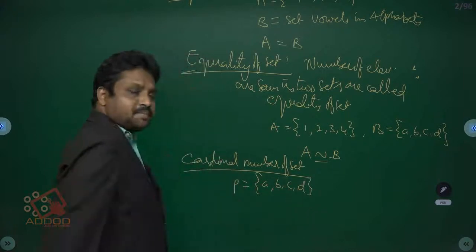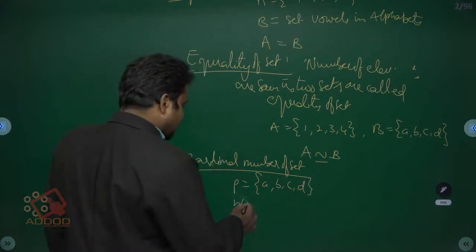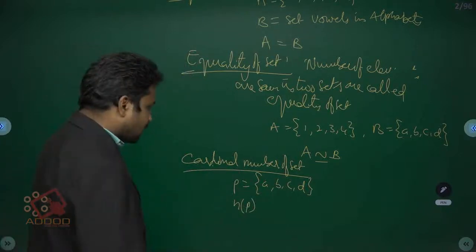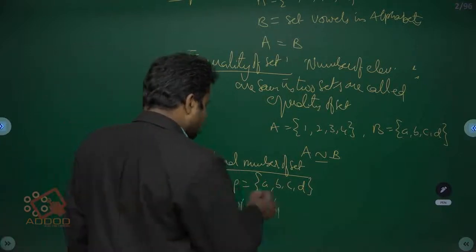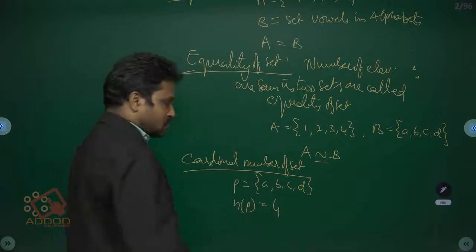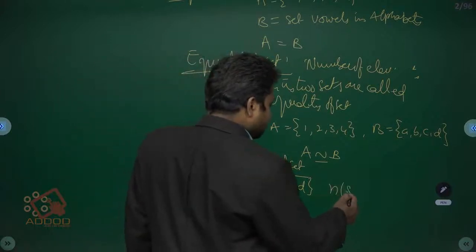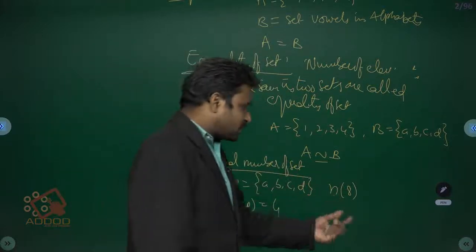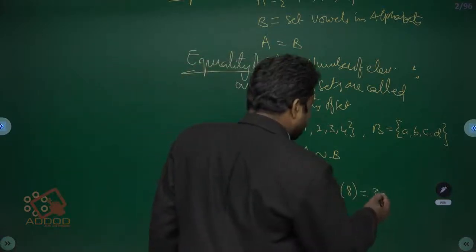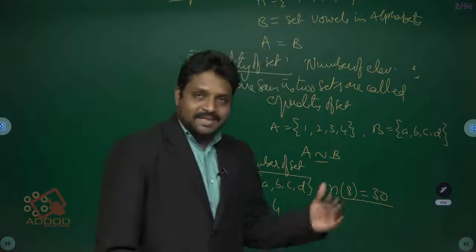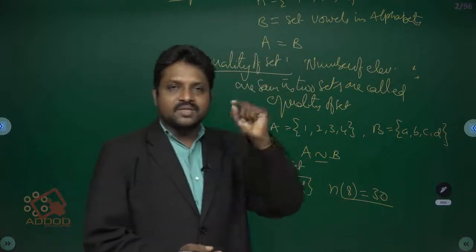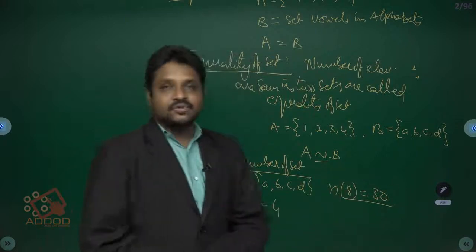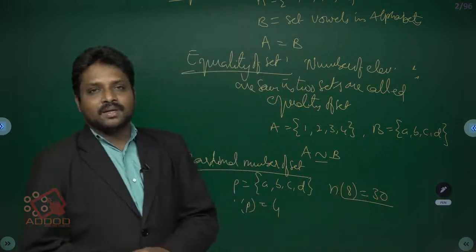How many elements are there in P? 4 elements. n(P) is called the cardinal number of P, n(P) is equal to 4. Cardinal number of 8 means, in 8th class, how many students are there? Suppose for example 30 students. n(8) represents the number of students in 8th class, 30 students, that is called the cardinal number.